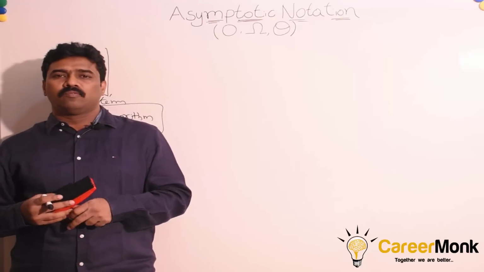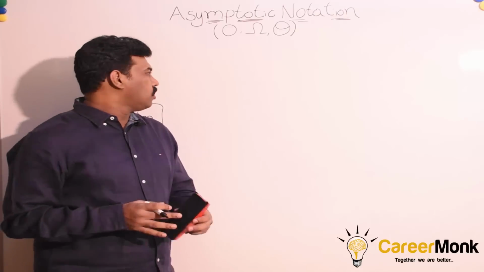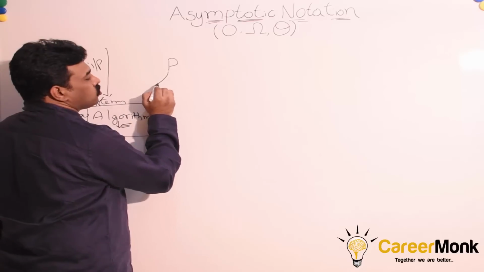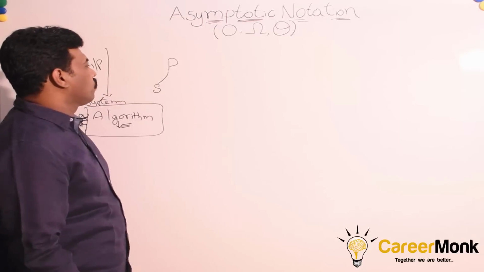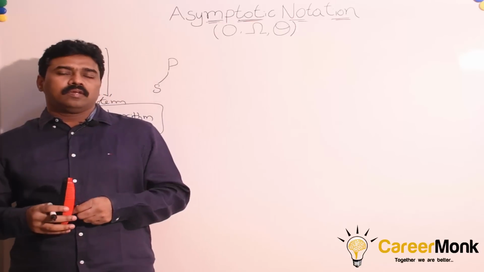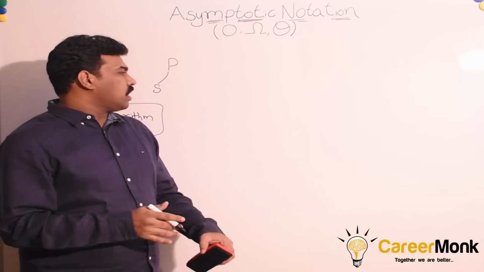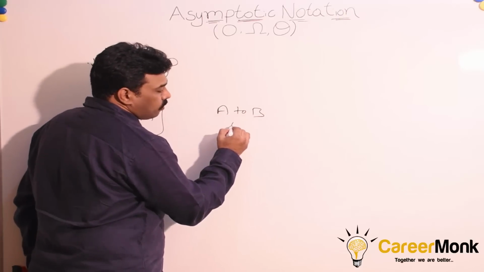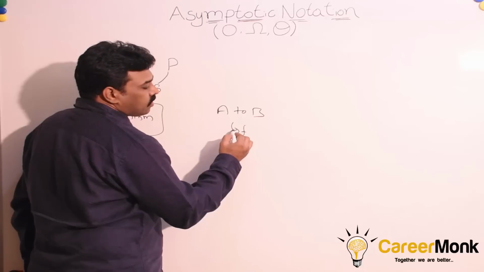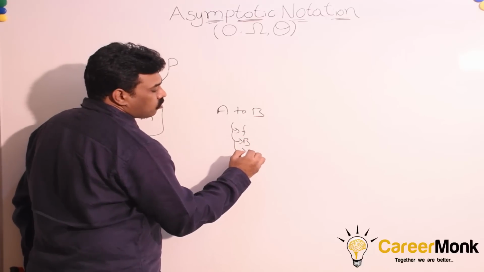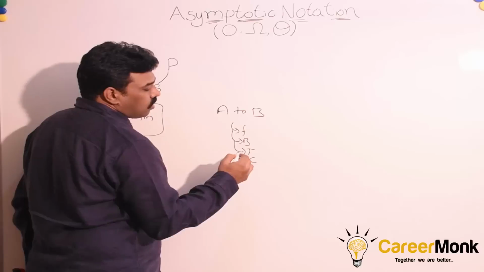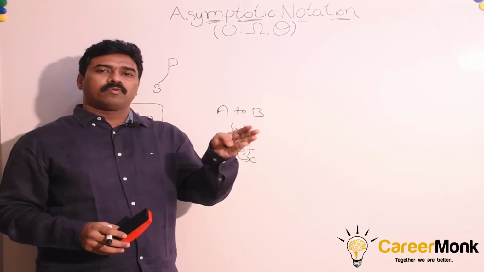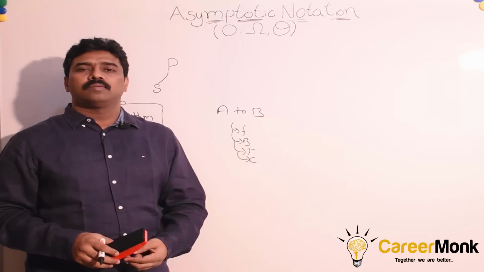We have the problem and solution. Why do we need to analyze them? For example, let us assume we have a problem P and we have some solution S. For a given problem, we have a solution. Why do we need to analyze? Let us say we want to go from city A to city B. There could be a number of ways, right? We can go by flight, by bus, by train, by car. The problem is the same, going from one place to another, but there are a number of solutions.